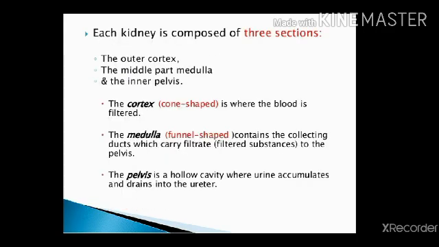Each kidney is composed of mainly three parts. First is the outer renal cortex, the middle one is the renal medulla, and the innermost is the renal pelvis. The renal cortex is the part where blood is filtered. The renal medulla, a funnel shaped part, contains the collecting ducts which carry the urine and pass it to the pelvic region. The pelvis is a hollow cavity where filtered urine accumulates and travels into the ureter.